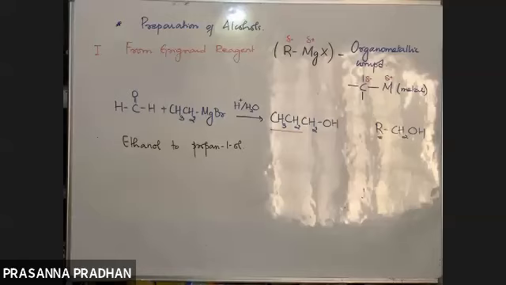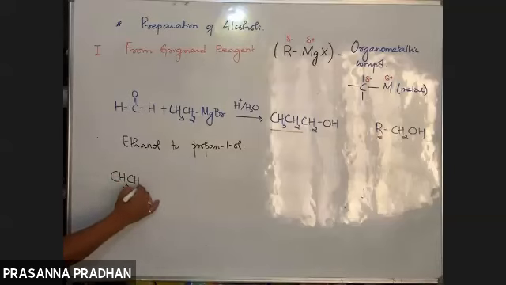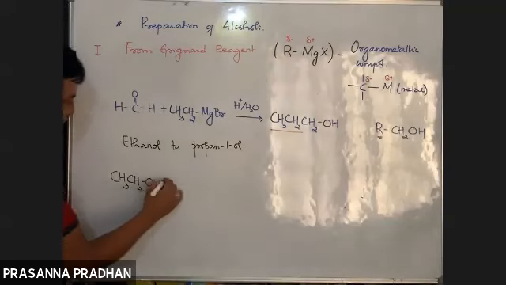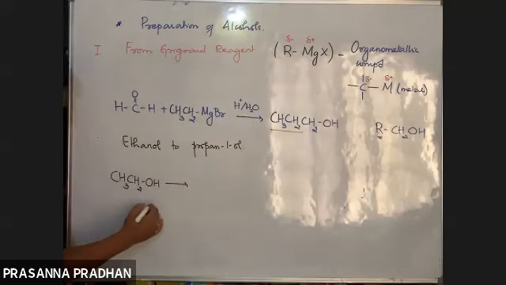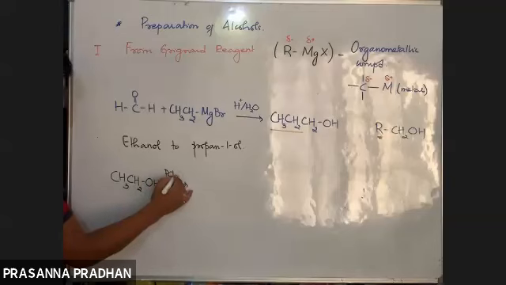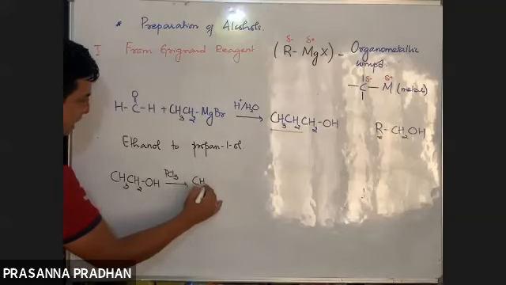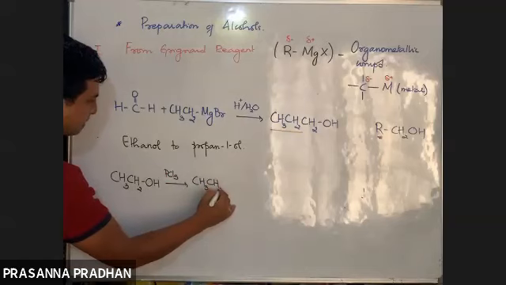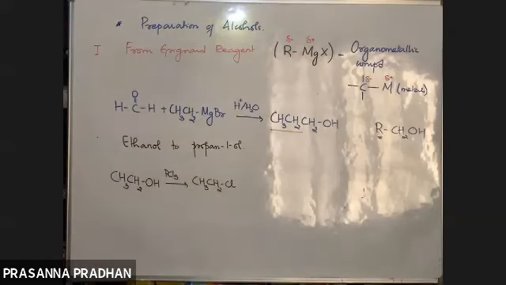So how will you proceed? How are you going to do this? Ethanol, we have CH3CH2OH. First I need to prepare a Grignard reagent, so I'll convert this into an alkyl halide like this, CH3CH2Cl.